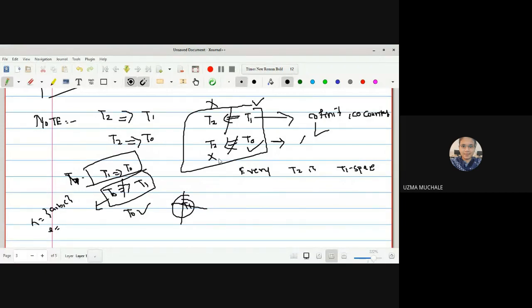Whenever I am writing the note, whenever I am saying that every T2 is a T1, you have to think in the reverse way. That's why I am telling you many times that P implies Q is not a single statement. We can find many statements from this: negation of Q implies negation of P, as well as we have to verify the condition whether Q implies P. No doubt it is not always possible. So a single statement can be converted into three statements. Correct? What is the meaning of P implies Q? Q does not imply P. Right? If Q implies P were also true, we would prove it in the if and only if part.